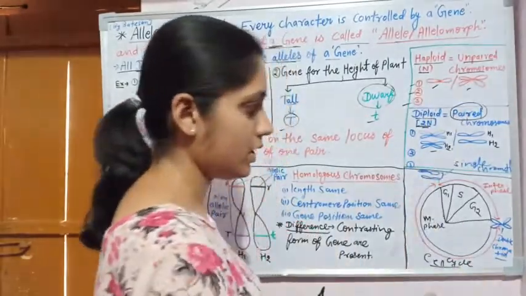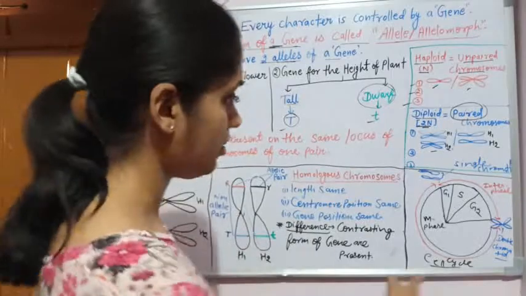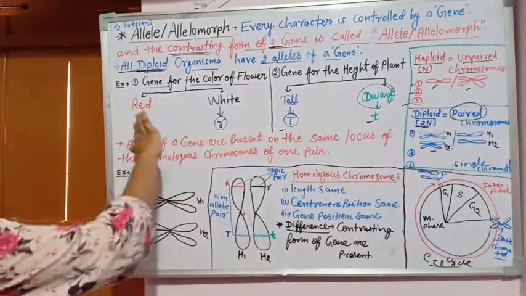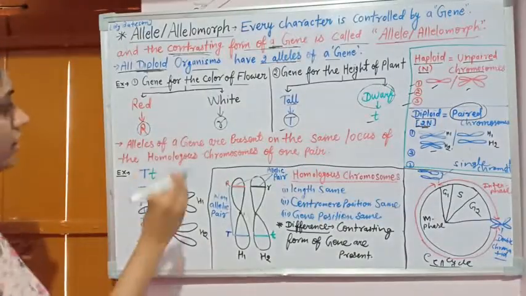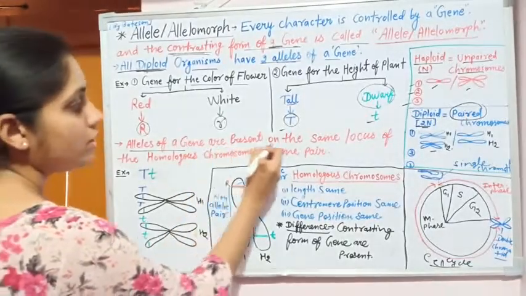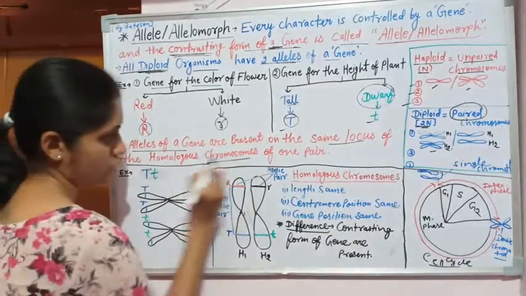Both are correct, but they are present at different stages of the cell cycle. And after this, alleles are the two contrasting forms. The alleles of a single gene are present on the same locus of the homologous chromosomes.